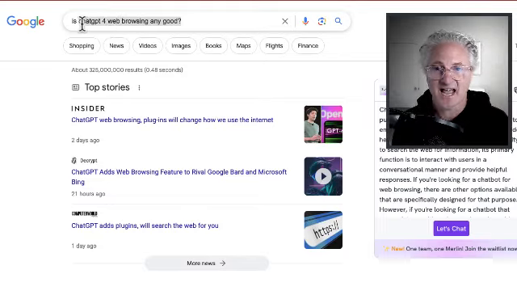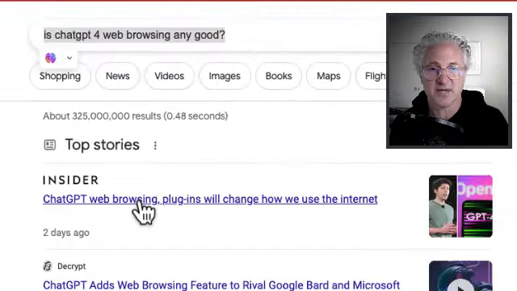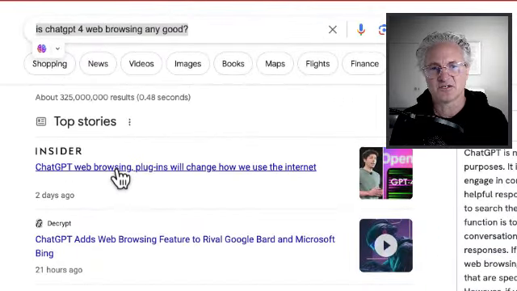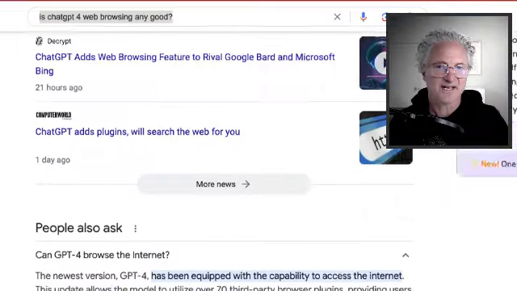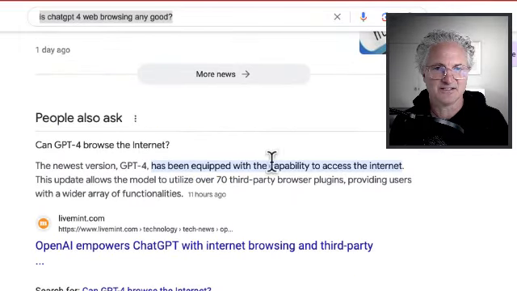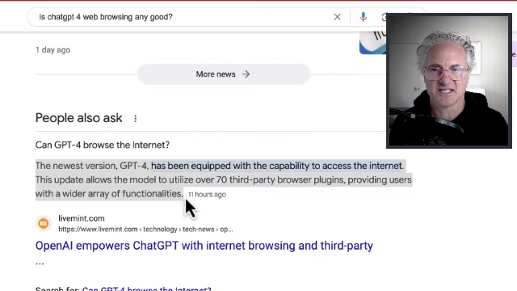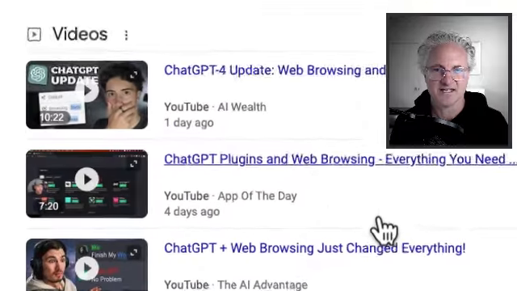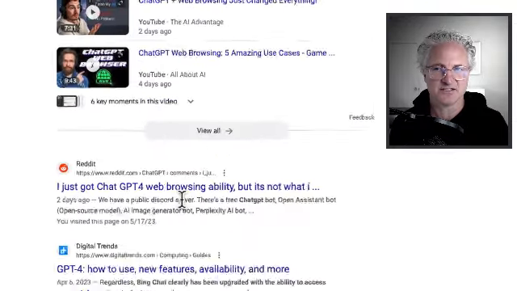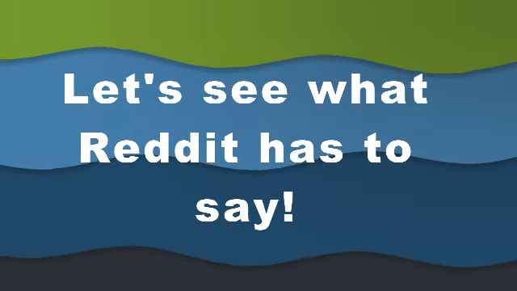But you also know that Microsoft had added ChatGPT to Bing. So this is another tool that's being added directly onto OpenAI's ChatGPT. So I want to get beyond the hype and turn to Reddit for kind of an unfiltered view, right? Reddit's a great place to get an unfiltered view. And the response we see on Reddit to GPT's ability to mix internet results is, well, it's mixed at best.